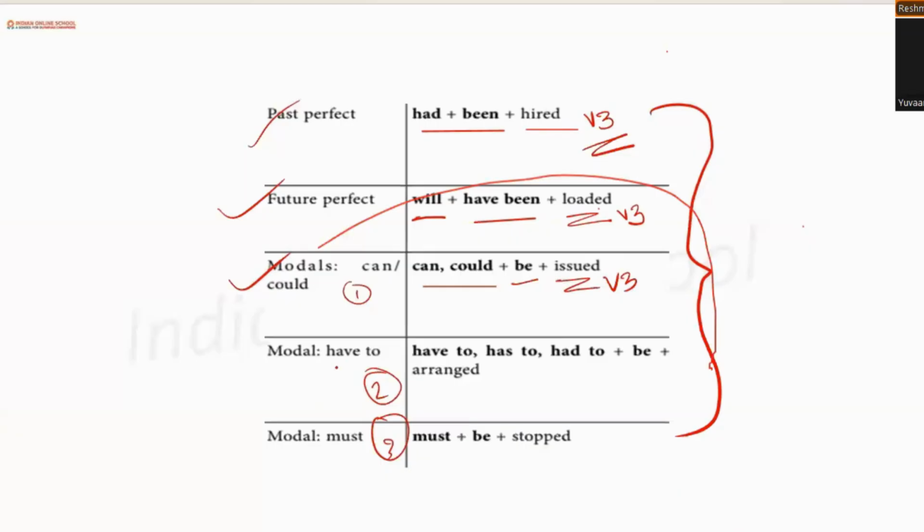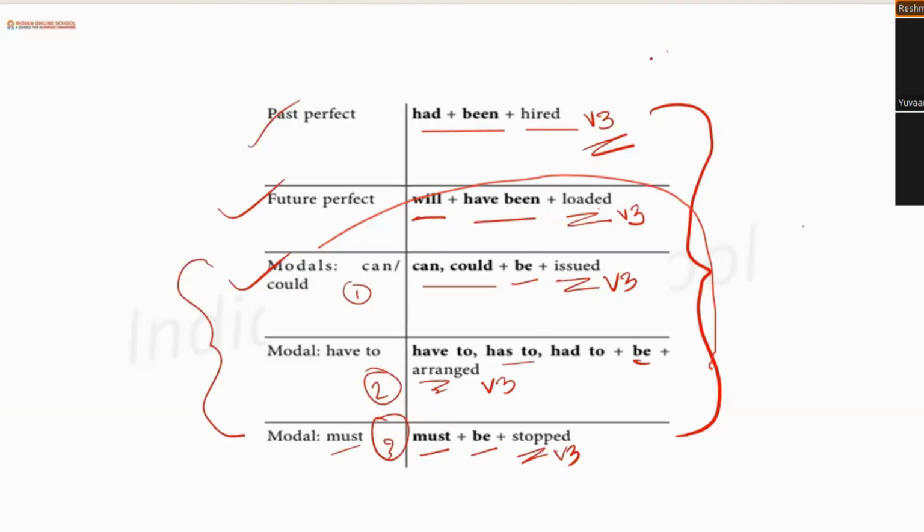Okay. Next, we have modals like have to. So here we can apply have to or has to or had to plus be plus past participle. And the structure for the modal must will be must plus be plus past participle. Right. So there are three types of modals we can see: can, could; has to, had to, have to; and then must. And the rest of the rules will be the same. Like we will be adding have been or has to or be depending on the tense, and V3 would be constant.